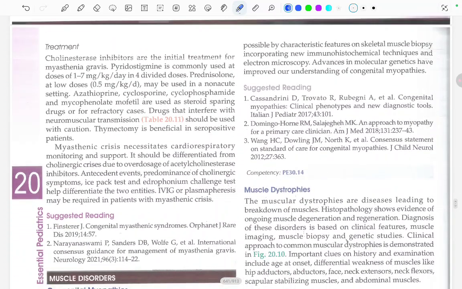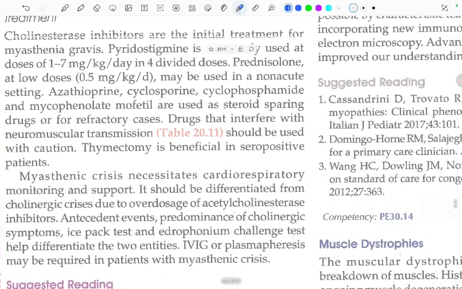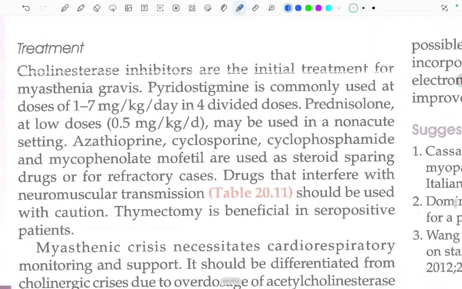Moving ahead in the treatment part, cholinesterase inhibitors are the initial treatment for myasthenia gravis. Pyridostigmine is commonly used at a dose of 1 to 7 mg per kg per day in 4 divided doses. Prednisolone at low doses is used, 0.5 mg per kg per day, and may be used in a non-acute setting.